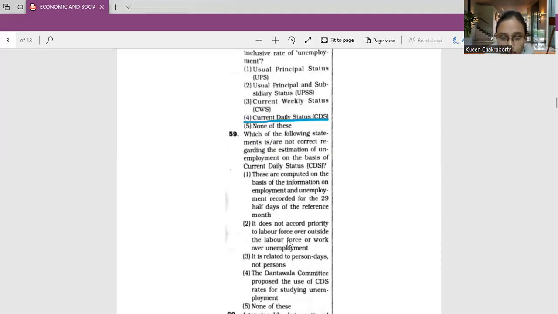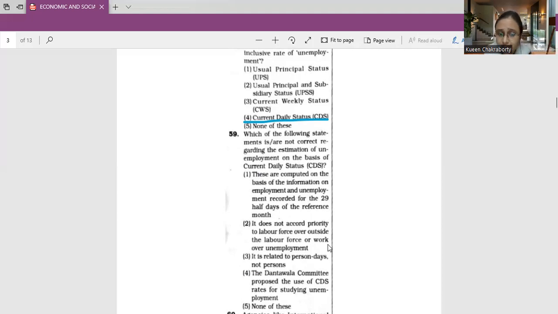Number 2, it does not accord priority to labor force over outside the labor force, or work over unemployment. Number 3, it is related to person days, not person. And number 4, the Dantawala committee proposed the use of CDS rates for studying unemployment. And number 5 is none of these.